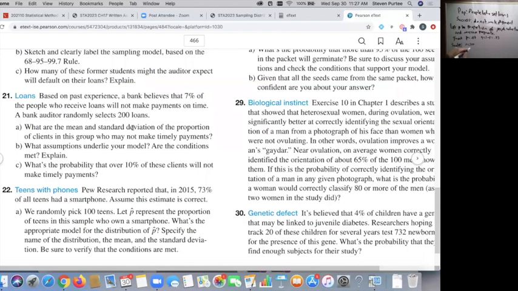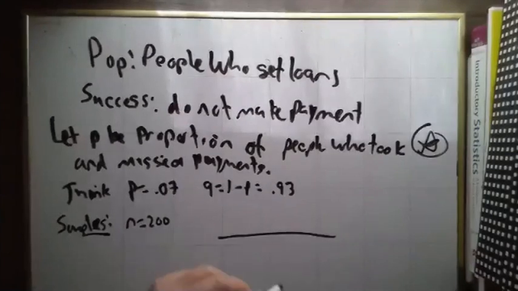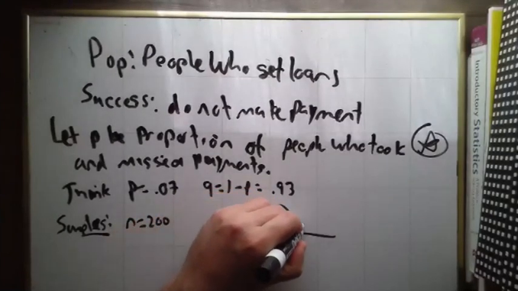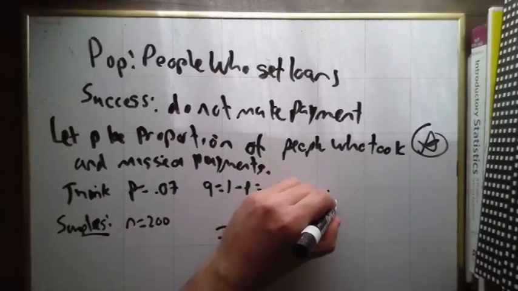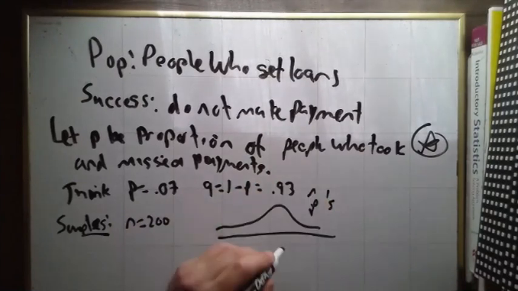That means each one of these possible samples of size 200 will have a sample average. Our p hats will follow a normal distribution. This is all possible samples of size 200.